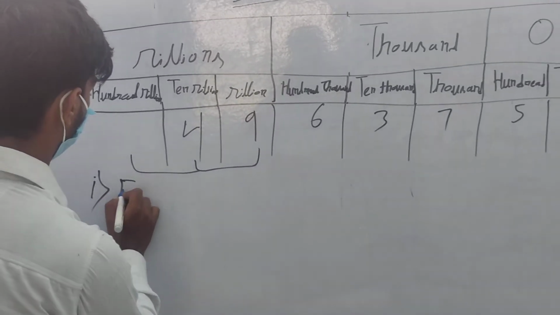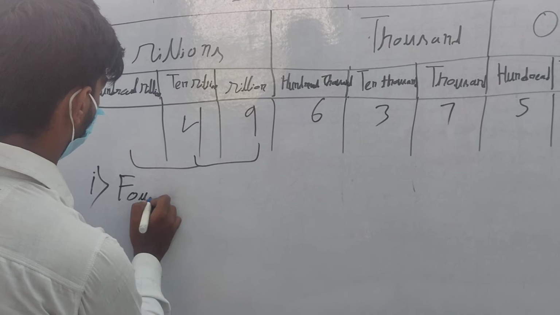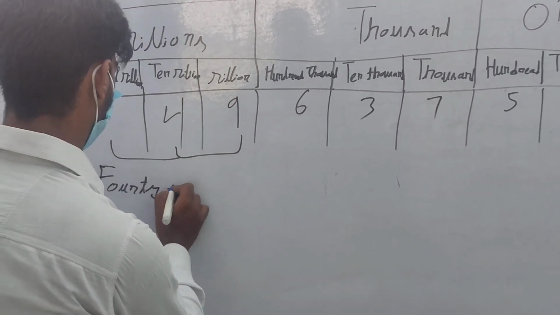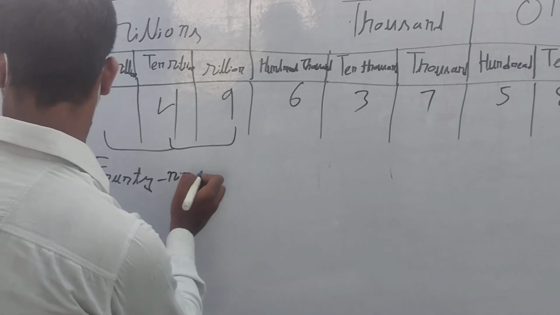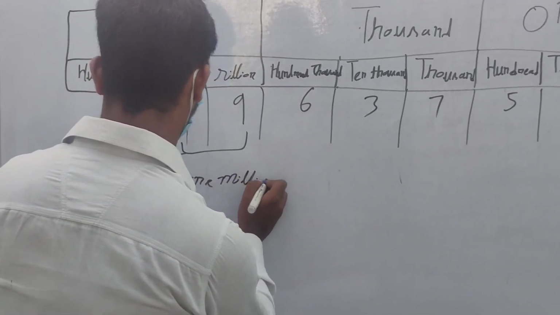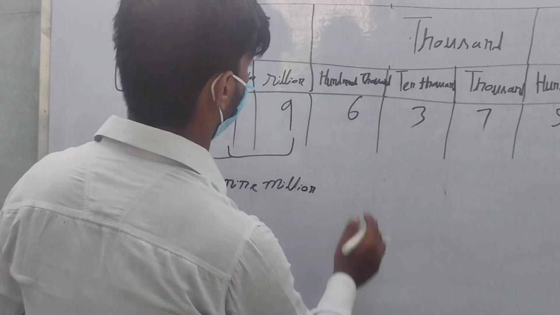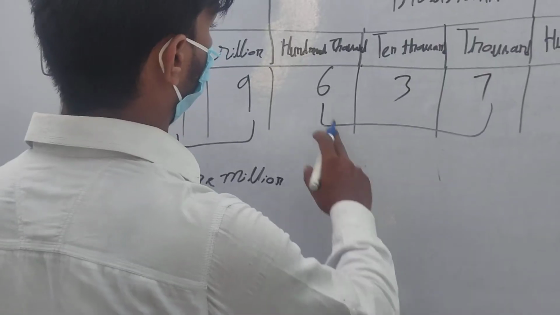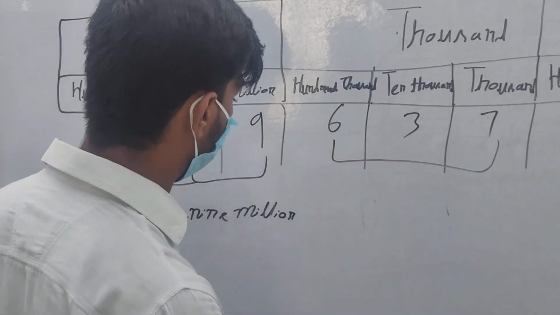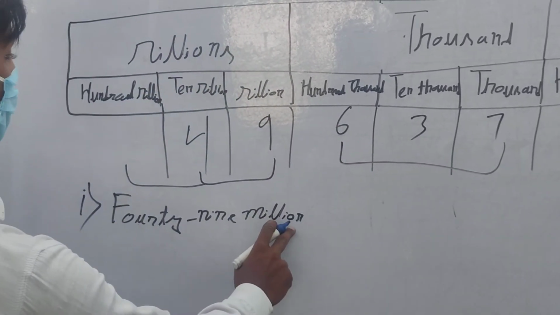What is that? 49 million. Now see, there is a 3 digit number, we have to take it as a 3 digit number.